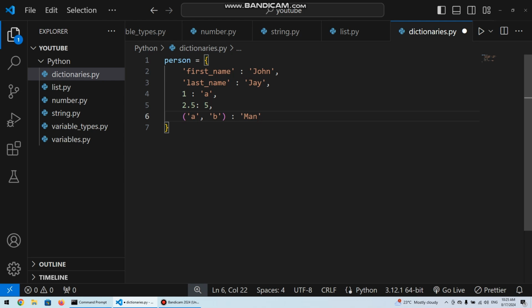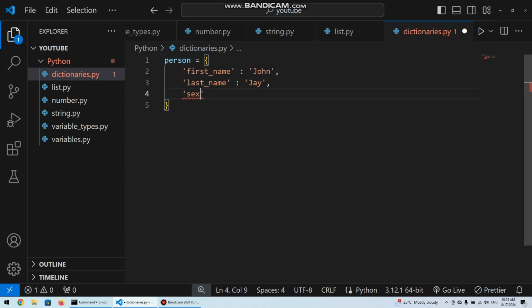In a real situation, we might want to hold data that is associated with a person. So we might want to have first name, last name, sex, country, nationality, different things about a person. So I'm going to take off all these other parts. It was just for demonstration. And let's just say the person had another property, let's say sex. We can say male.